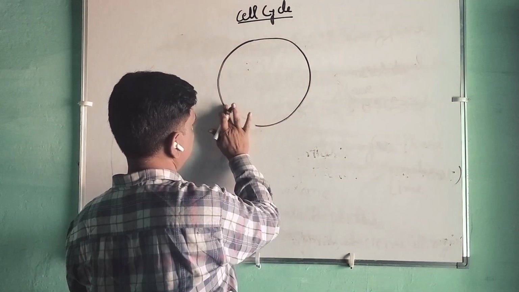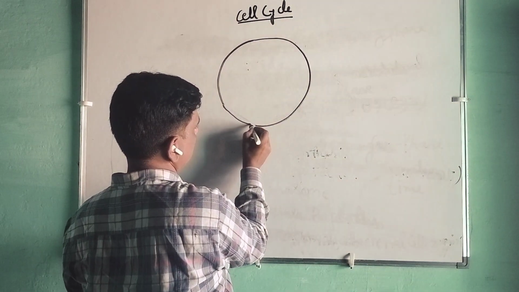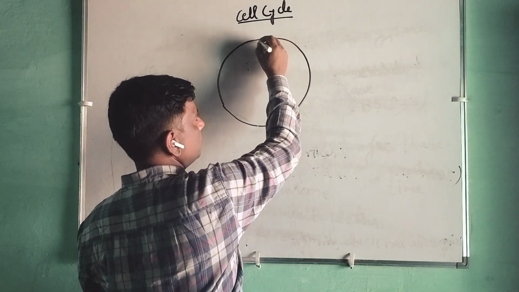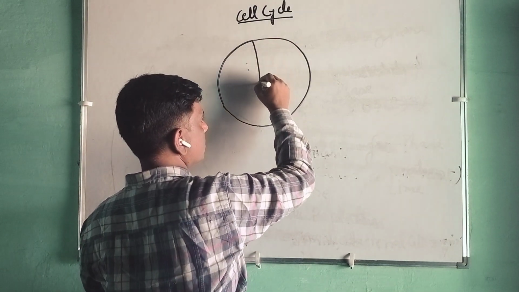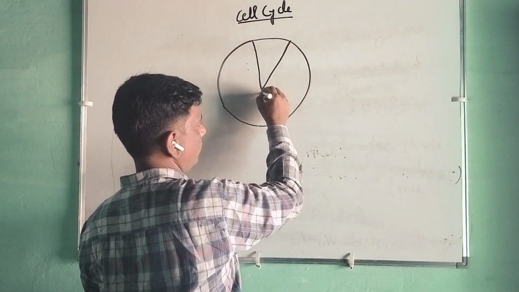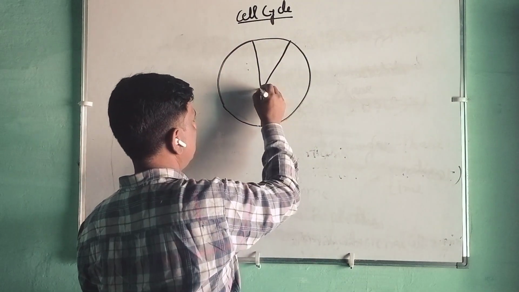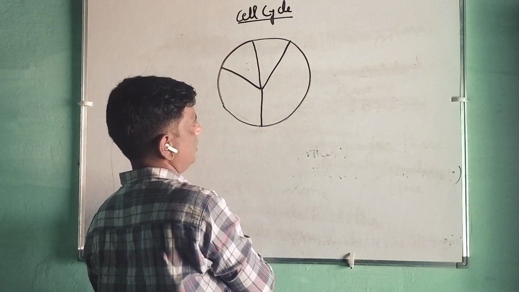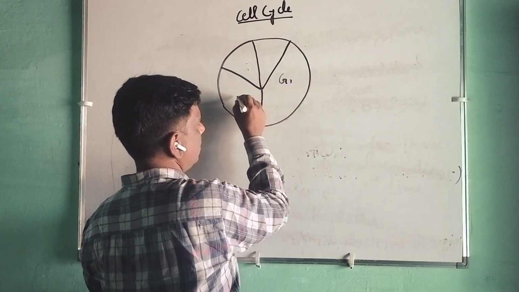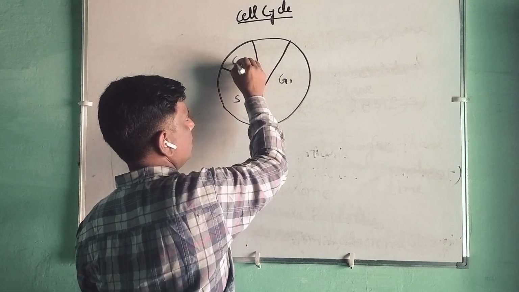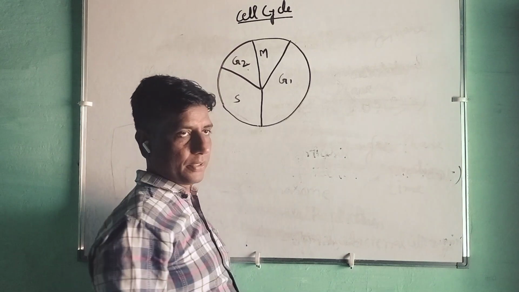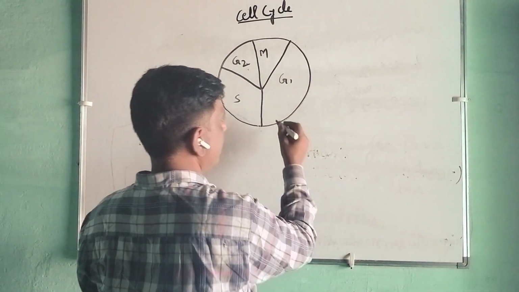This is the M phase. This is G1, S, G2 and M phase.